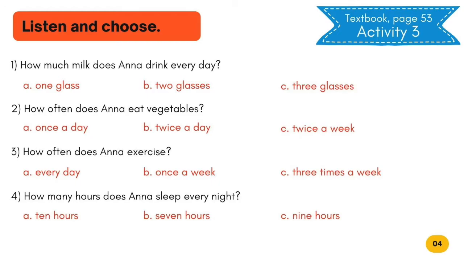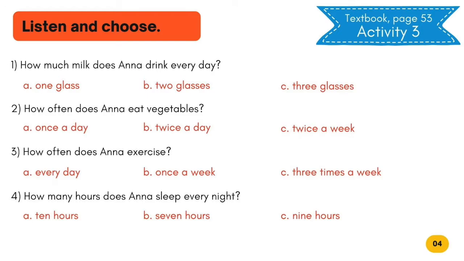3. How often does Anna exercise? I see you've got a basketball with you, so I guess you exercise. Yes, I do. Basketball is my favorite sport. How many hours do you play every week? Well, I play basketball 3 times a week. Do you do any other sports? I also swim. When I don't play basketball, I go to the swimming pool for an hour or so. So, you exercise every day? Yes, for about an hour every day.